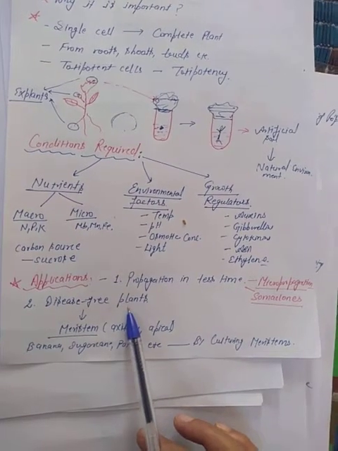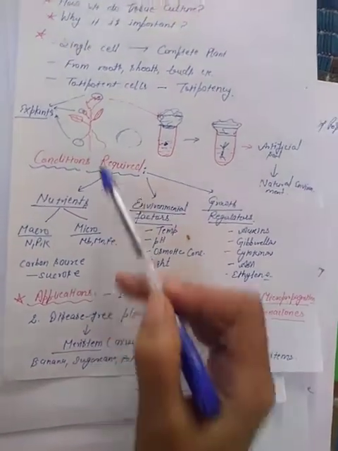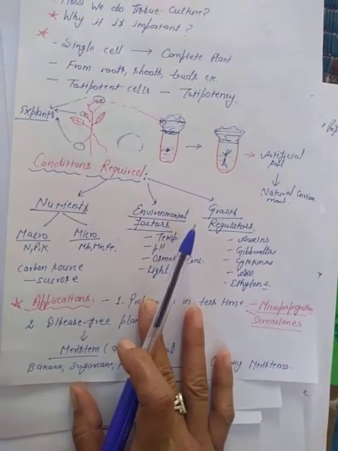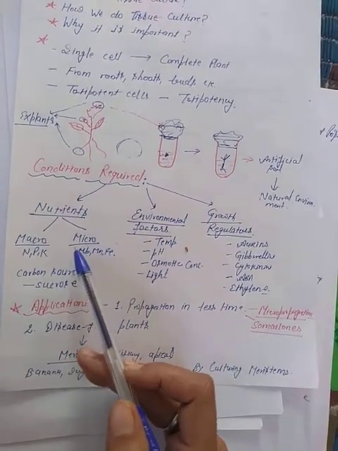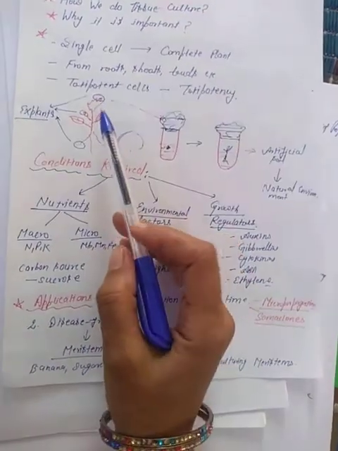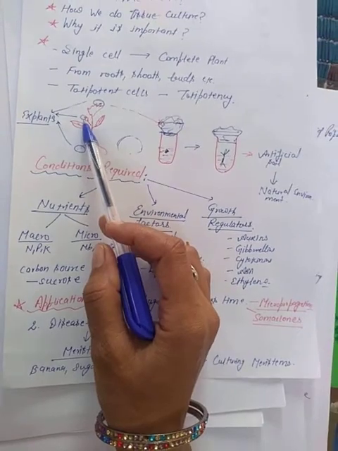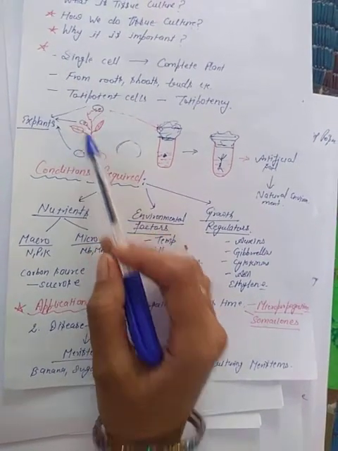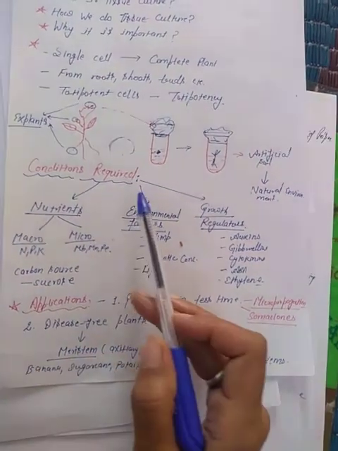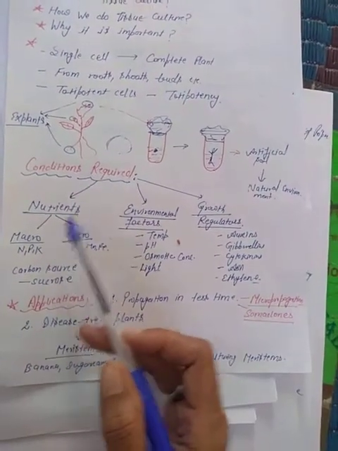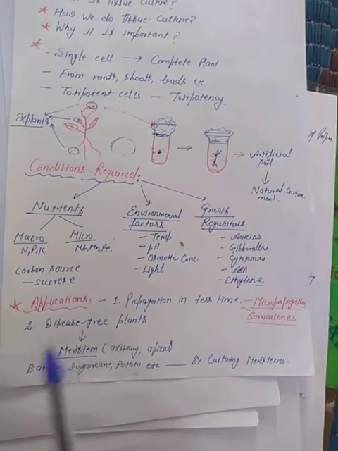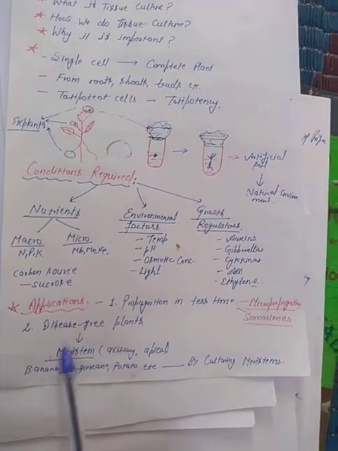For example, this plant is virus affected, but the apical regions, as I said earlier, we could take apical parts, are free from viruses, free from microorganisms, any kind of pathogen. So while doing this technique, we take only the cells from the apical regions, and they have the ability to divide.